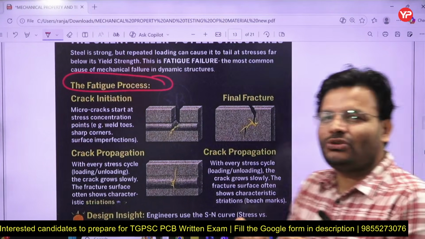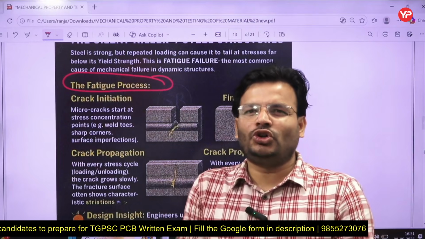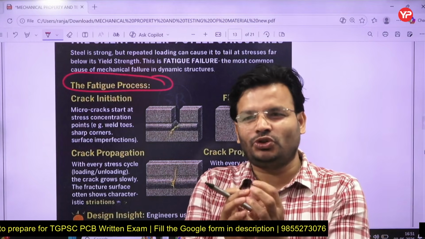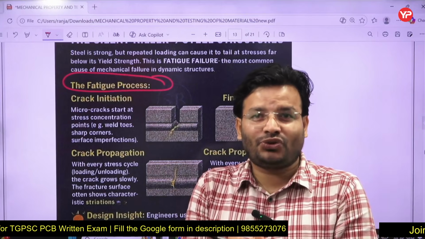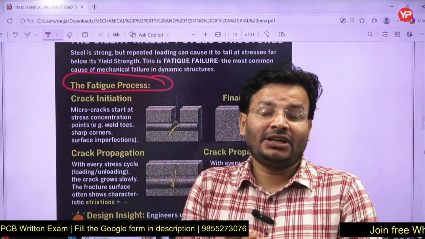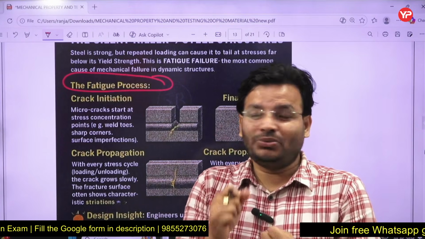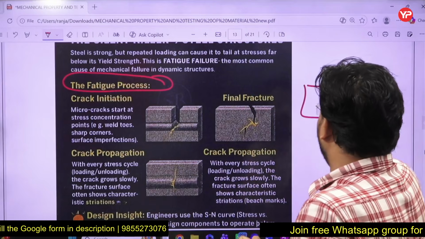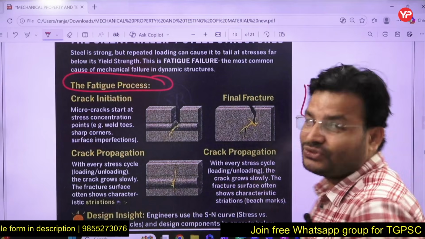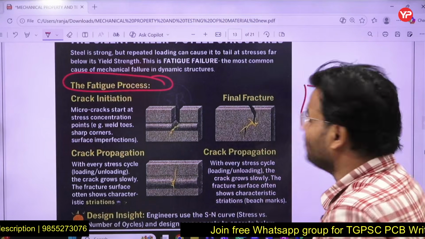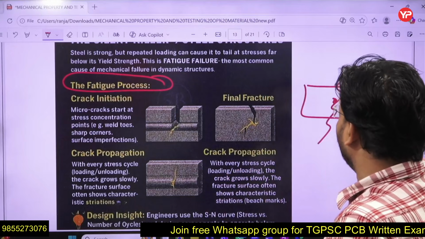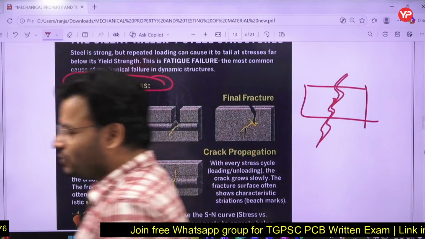So in the fatigue load, what is happening actually? One crack is going to be formed, and once the crack is formed, the crack is a very dangerous thing. It will always propagate. Let's assume this is your object, and here a crack is formed. Once the crack has been formed, it will propagate from one end to another end, and ultimately your body is going to fracture.